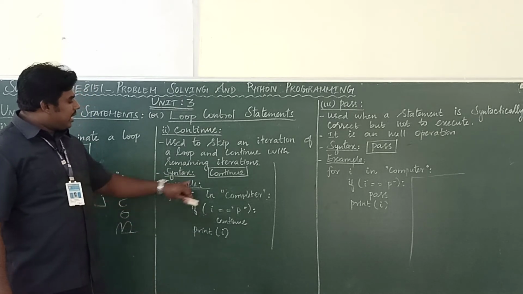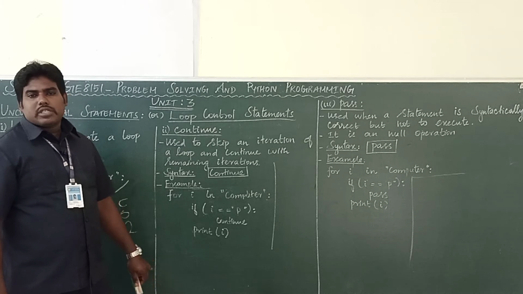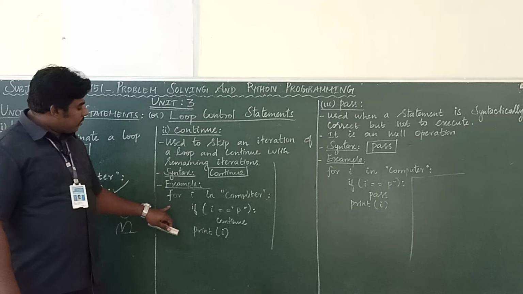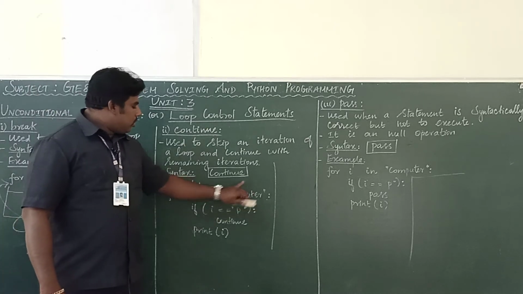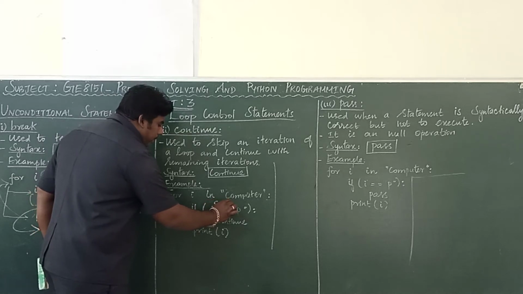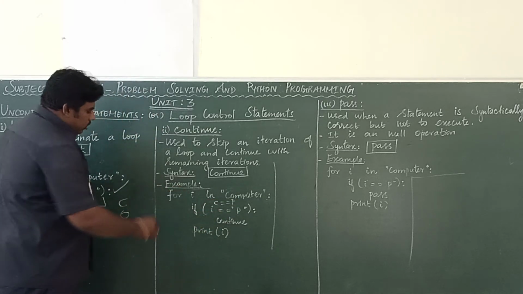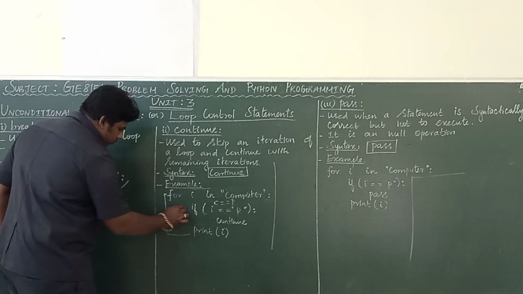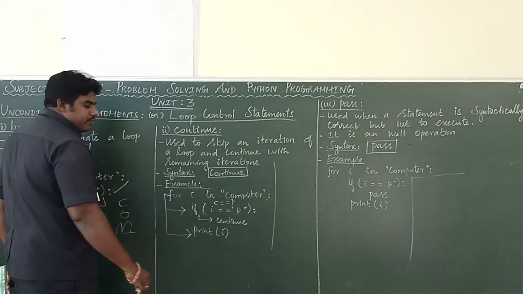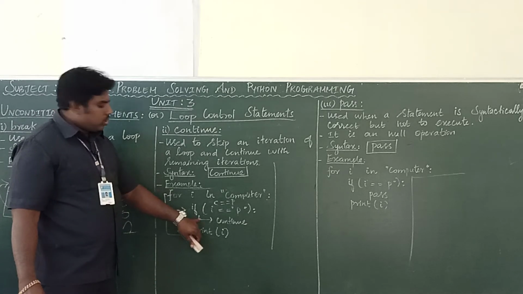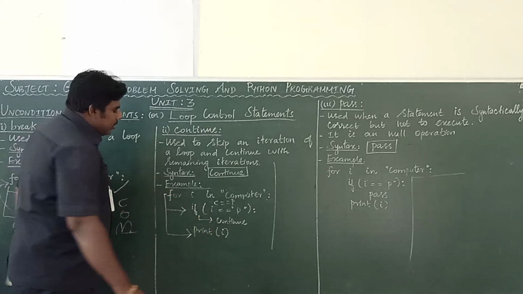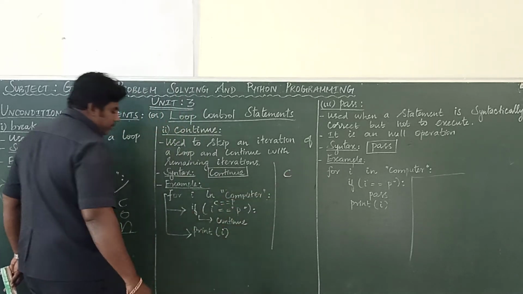So see the syntax. Continue is a keyword. You have to write it in small letters. See this example, you will get a clear idea. For I in computer. So what's the I value first? C. So C equal to P. Condition true or false? These two belong to for. This belongs to if. Condition is false. So continue should not be executed. It will print I. So C will be printed.